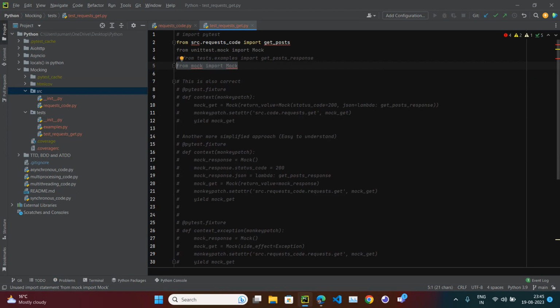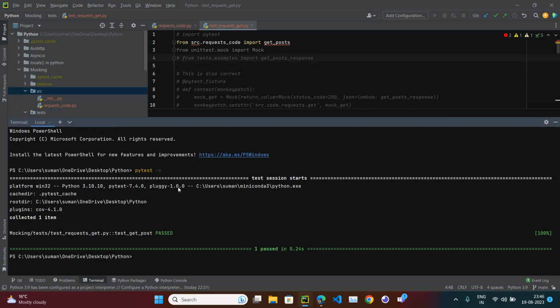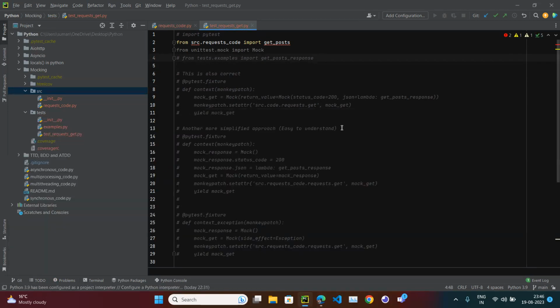Within Python there is a unittest library, and Python is already installed. So why can't I use that library? I have to call this Mock class only, so why can't I access that class? It doesn't mean I am writing the test case in unittest. The test is still in PyTest, because I am running using the PyTest command. If you see here, I ran pytest -v, I did not run unittest, right?